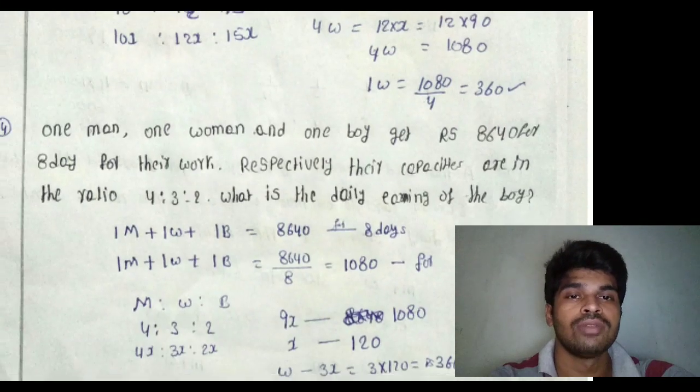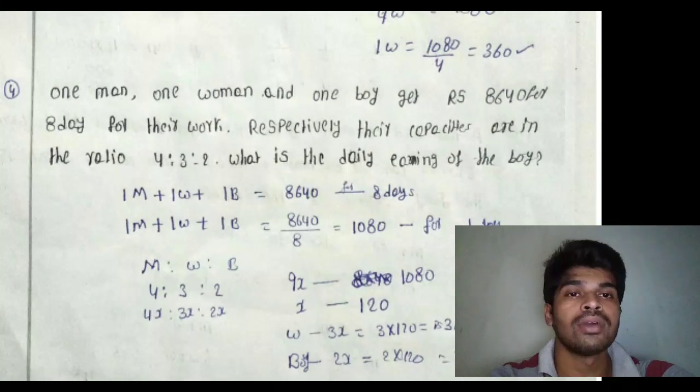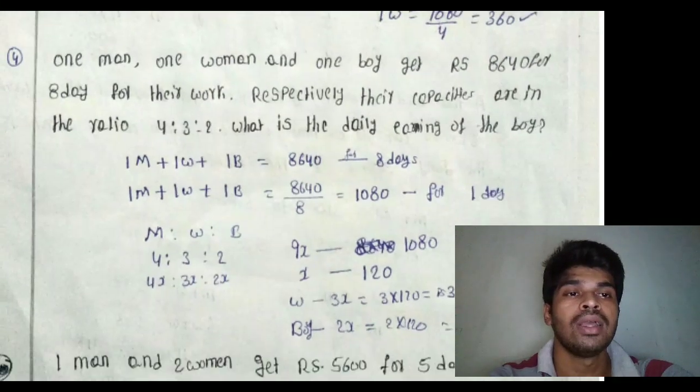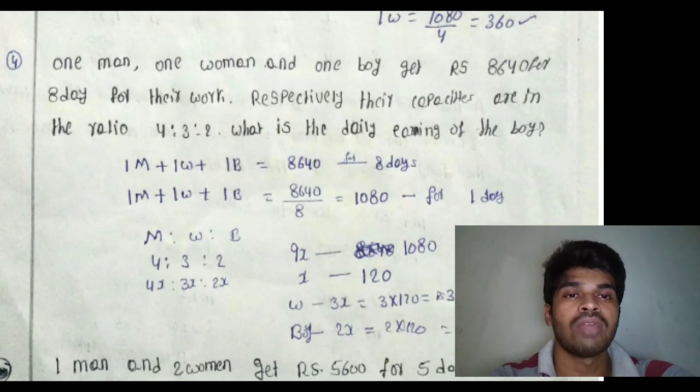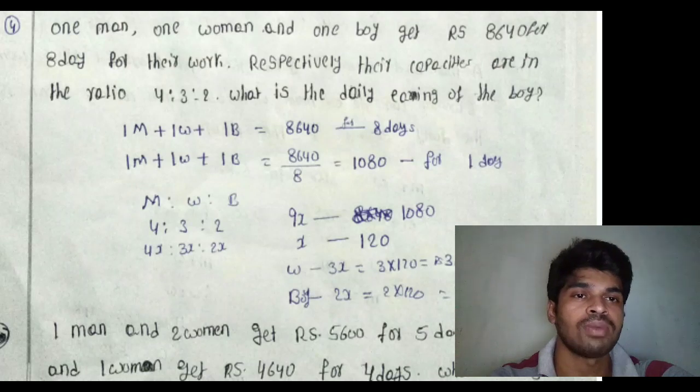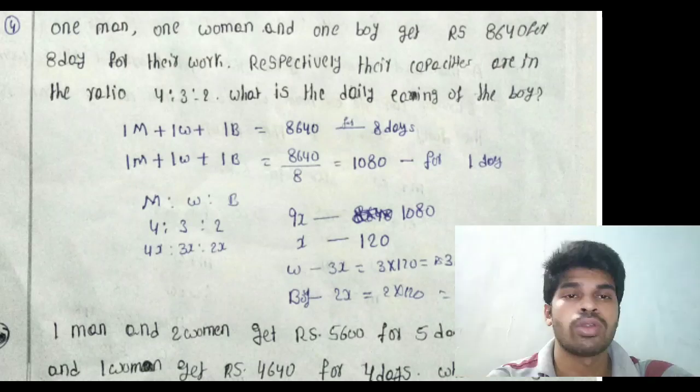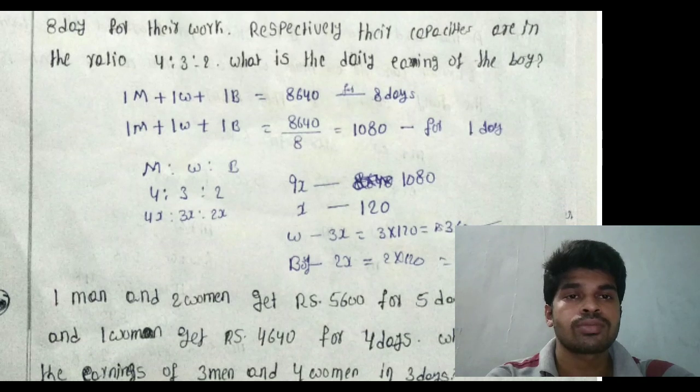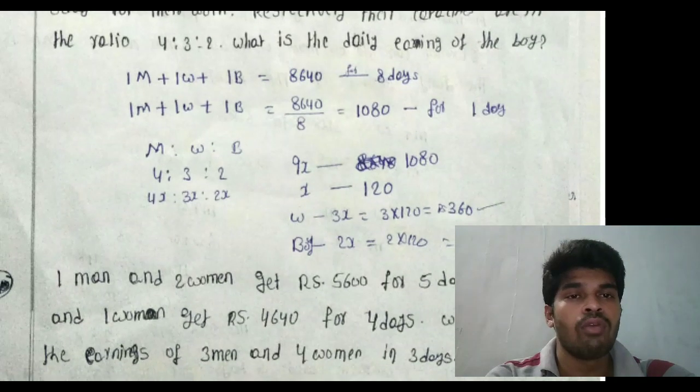This is the next question. 1 man, 1 woman and 1 boy get 8,640 rupees for 8 days for their work respectively. Their capacities are in the ratio 4:3:2. What is the daily earnings of the boy? Listen, 1 man plus 1 woman plus 1 boy equal to 8,640 rupees for 8 days work. I want daily earnings.